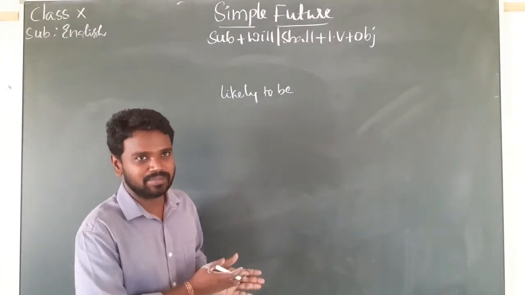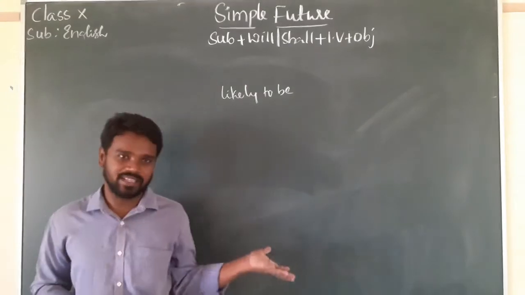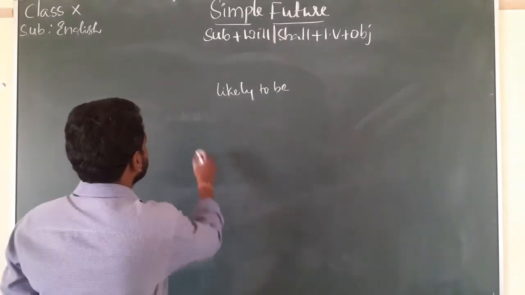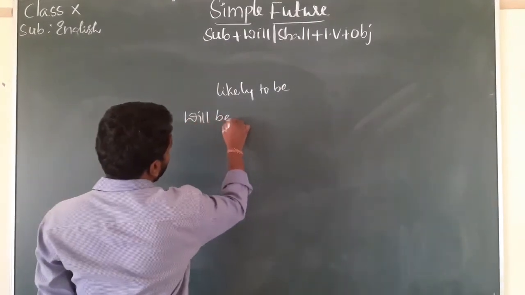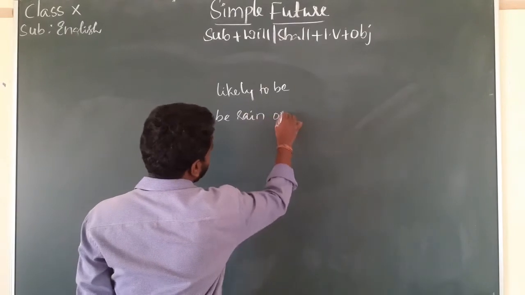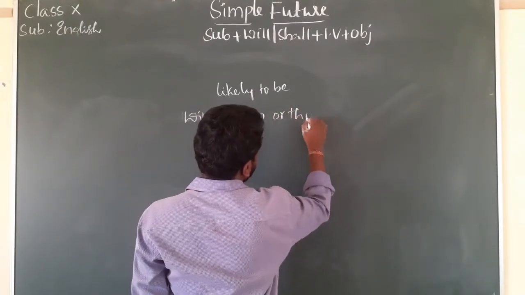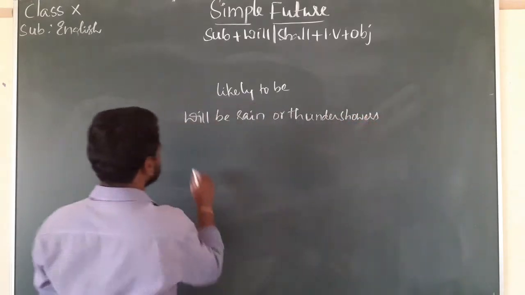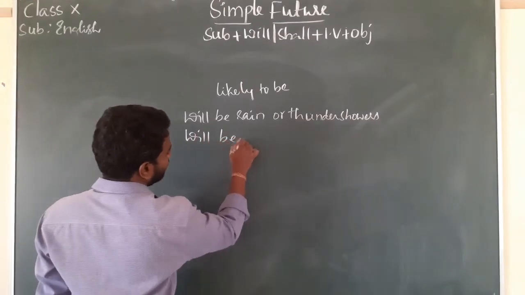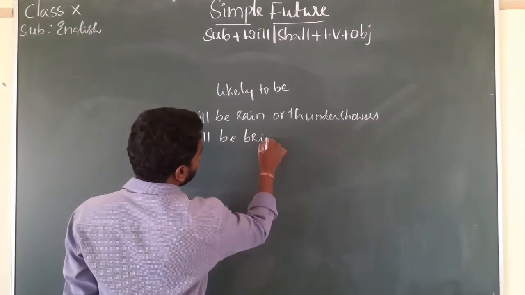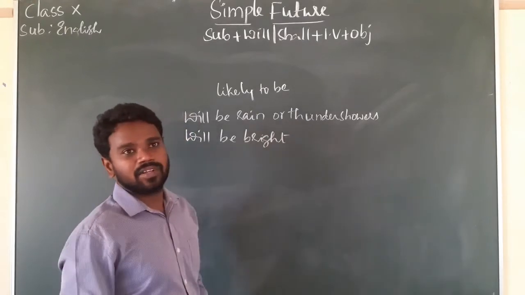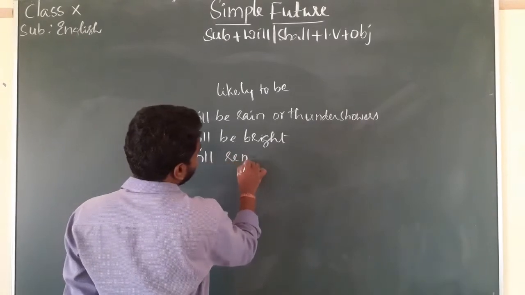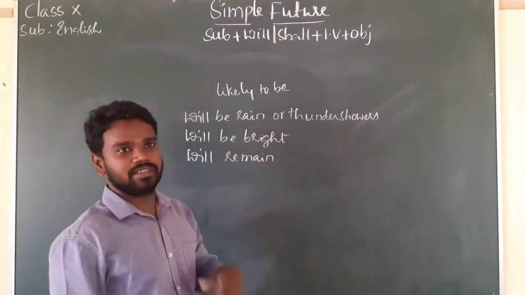Now let us see the examples. What examples did I use in the weather report? What sentences do we use? There will be rain or thunder showers. Thunder showers will be bright at some places. The weather will remain. The weather will remain at some places.